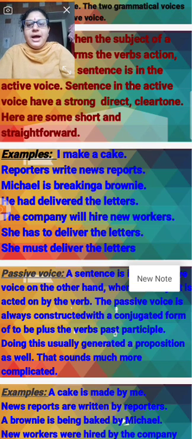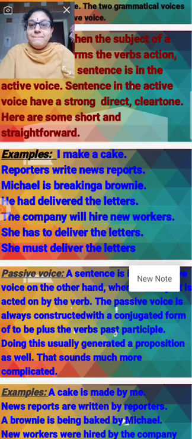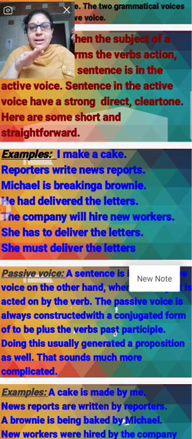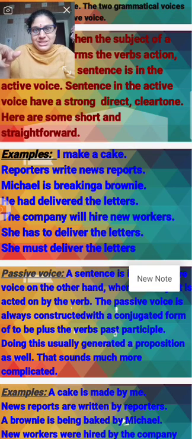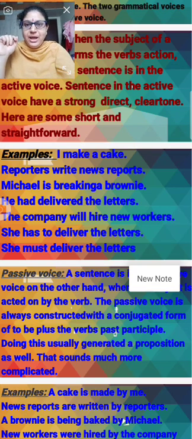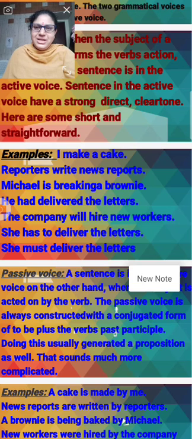And come to the third example: Michael is breaking a brownie. Breaking. It is also in the present tense. Now, in the present, he is breaking. You are seeing that Michael is breaking a brownie. What is Michael doing? Michael is breaking a brownie. Yes, in the present tense.